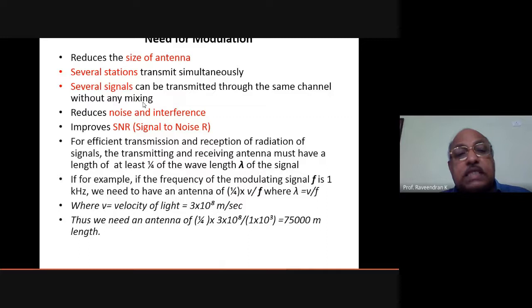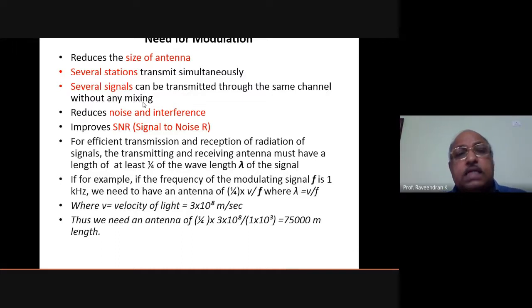And it improves SNR, meaning the signal will be more and the noise level will be less. Signal to noise ratio means S by N, not S by R, S by N. Signal level is more and noise level is less, which means the ratio will be more. That is improved. So the noise level will be very much reduced, the signal strength will be very much improved, and that will be transferred.